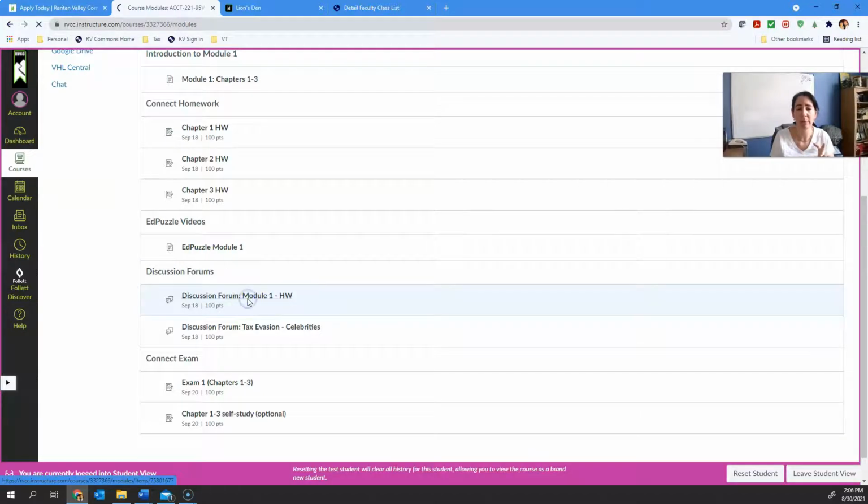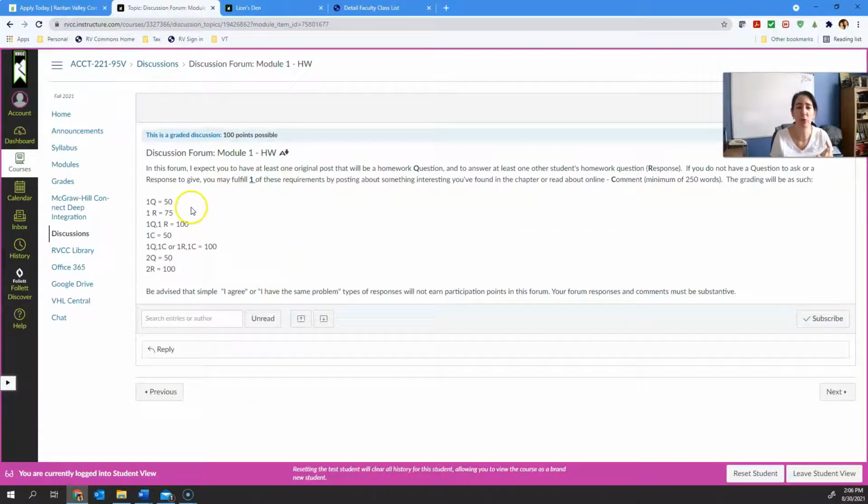Discussion forums. Each chapter or each module, I want you to ask questions, answer questions, help each other on the homework. I intentionally made the homework problems so that they're static, they're not algorithmic. What that means is you all have the same numbers, so that I thought this is a hard enough class, I don't want to change the numbers for everybody. So if you're helping another student who's like, hey, I'm stuck on chapter 1, problem 2. I got this far. Can somebody help me? Somebody else can reach out and be like, oh, you have to do this, multiply by this percentage, or whatever it is. Don't give away straight up answers. Try to help the person with guidance.